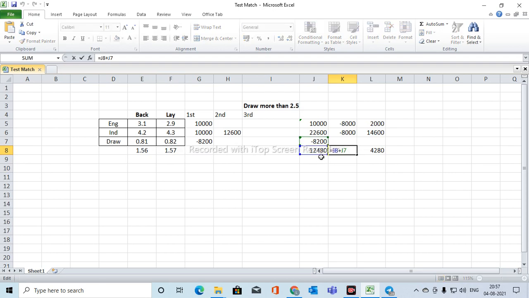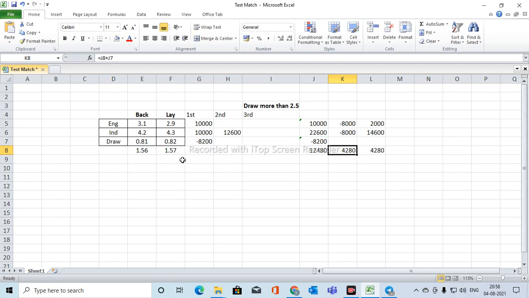Again, I have done 8,000 back on draw at 2.56. Then I get 8,000 plus here and 8,200 minus here.